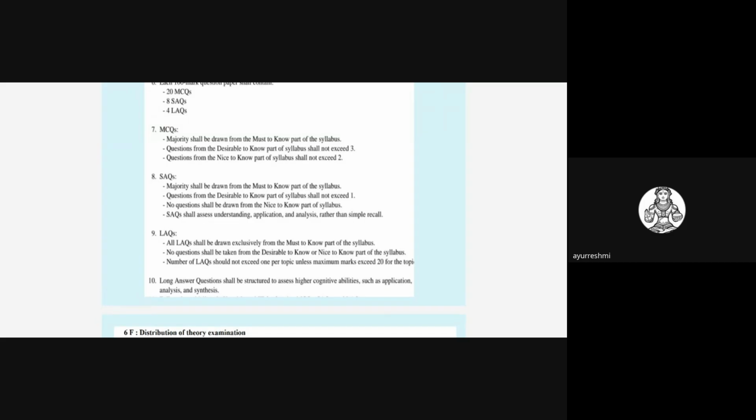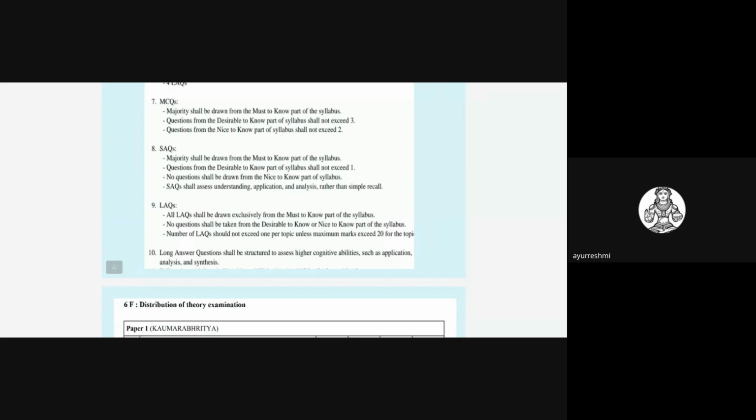So you have to concentrate more on the must know part of the syllabus than desire to know and nice to know. In SAQs, out of 8 questions, 7 will be on the must know part, and they may ask maybe 1 question from desire to know, or they may not ask at all. In LAQs, the long answer questions, all the questions will be drawn exclusively from the must know part of the syllabus. They will not ask from desire to know and nice to know points. I think you all know this.